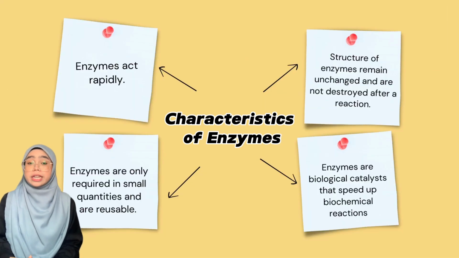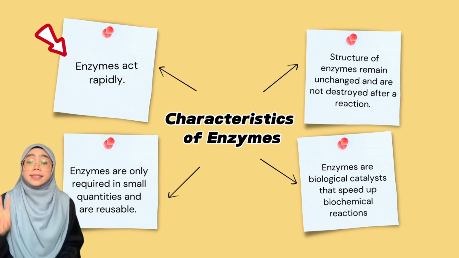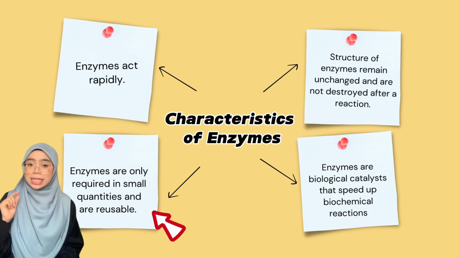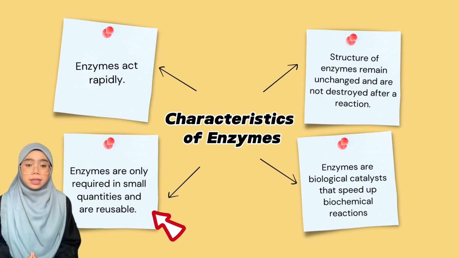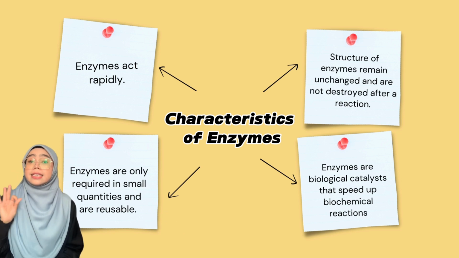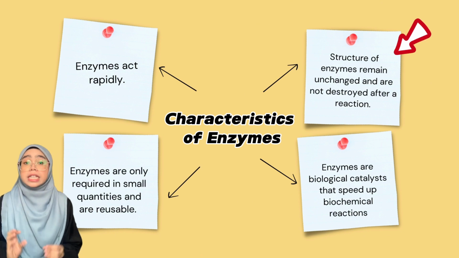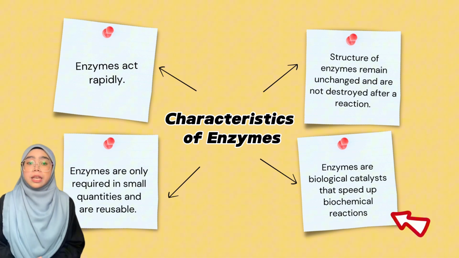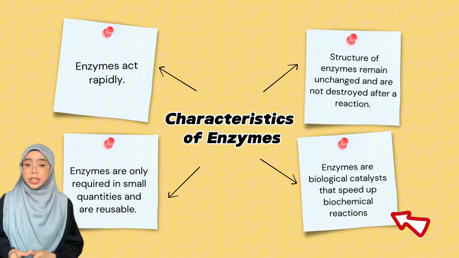Let's move on to the characteristics of enzymes. The first is enzymes act rapidly. The second is enzymes are only required in small quantities and are reusable, as can be seen from the lock and key hypothesis. The third is the structure of enzymes remains unchanged and is not destroyed after a reaction. The fourth is enzymes are biological catalysts that speed up biochemical reactions.